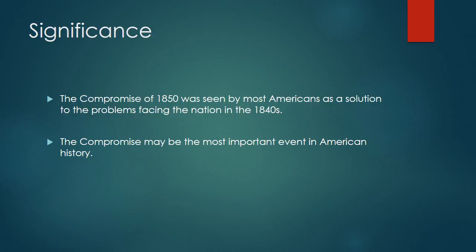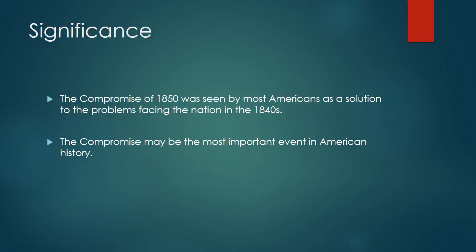And here's why we care about that. The differences between North and South were not as severe. They were not as pronounced in 1850 as they would be in 1861. Between 1850 and the beginning of the Civil War was a time of rapid industrialization and a huge population boom in the North. And those two factors that occurred between 1850 and 1861 were vital to bringing about Union victory in the American Civil War.